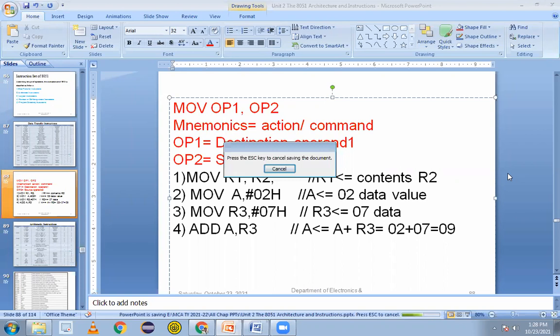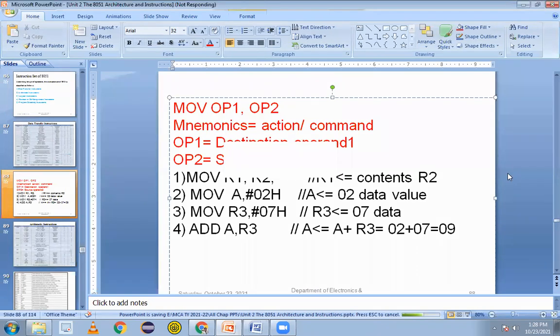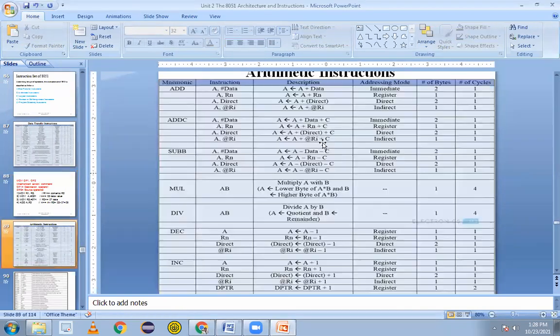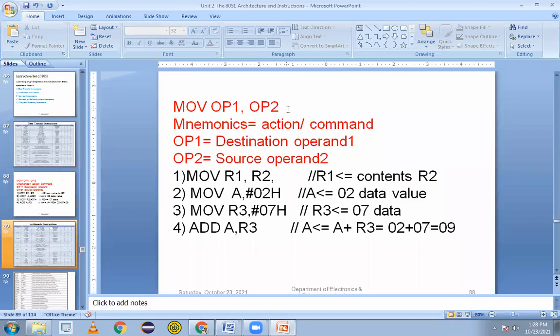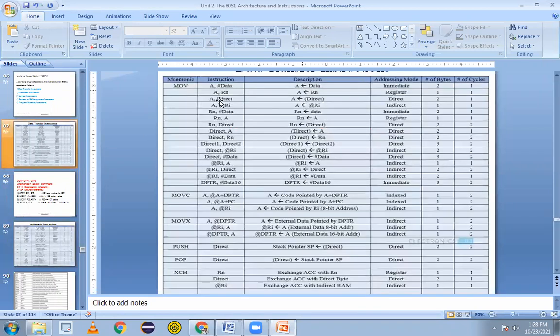So in the accumulator we'll get the 9 value. What we need is to understand the instruction set, and then we'll go for writing the code. If you see here, we have different data movement instructions. Simply, as I said, MOV A, #data we have taken that value. MOV A, #02. So MOV A, any value; you can take a register value Rn, meaning R0, R1, R2, R3, R4, R5, R7, any value can be taken.